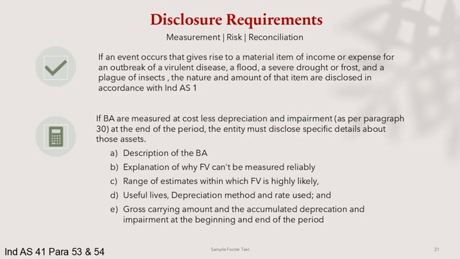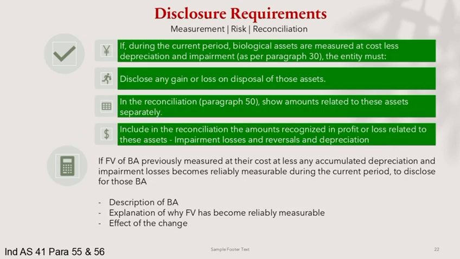What if assets are measured at cost? Then the entities must disclose why fair value is not reliable, the valuation range, depreciation methods, useful lives, and carrying amounts. Events like disease outbreaks, floods, or droughts must be disclosed because they can significantly affect biological assets. These events have major financial implications. And if fair value becomes measurable after being unreliable, the entity must disclose the reason for the change and the financial impact.